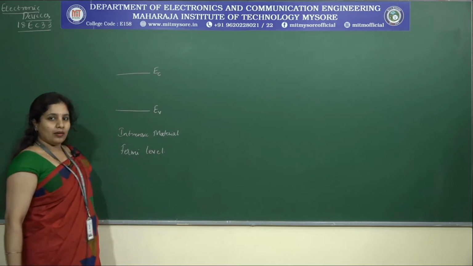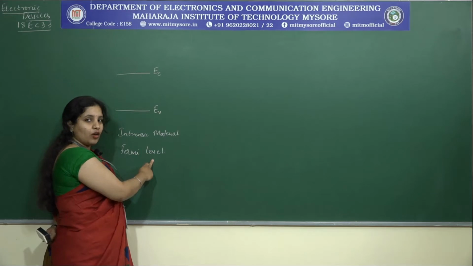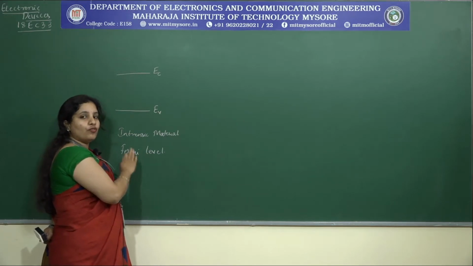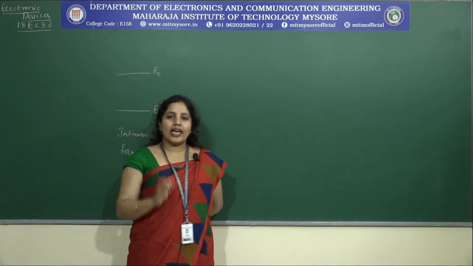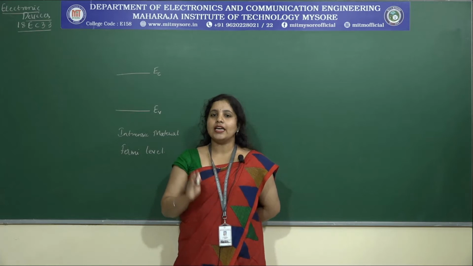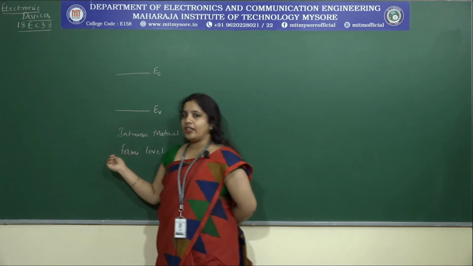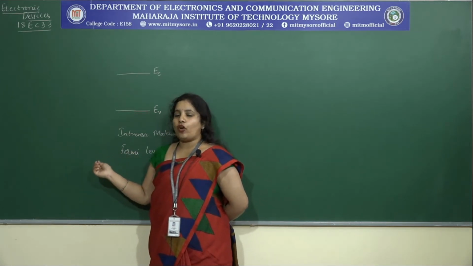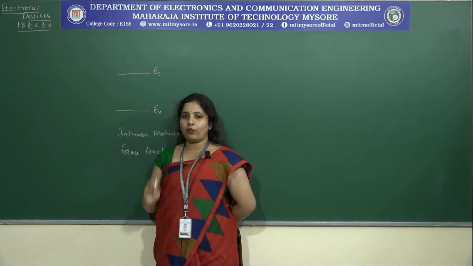The Fermi level is an energy level which tells about the 50% probability of having an electron at any given point of time. It is an energy level which relates to the electron presence, and it defines the 50% probability of the electron being present at any given point of time.